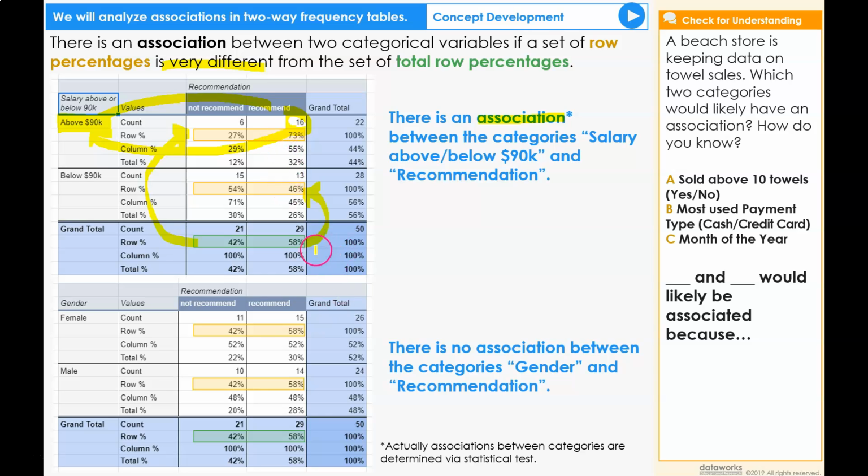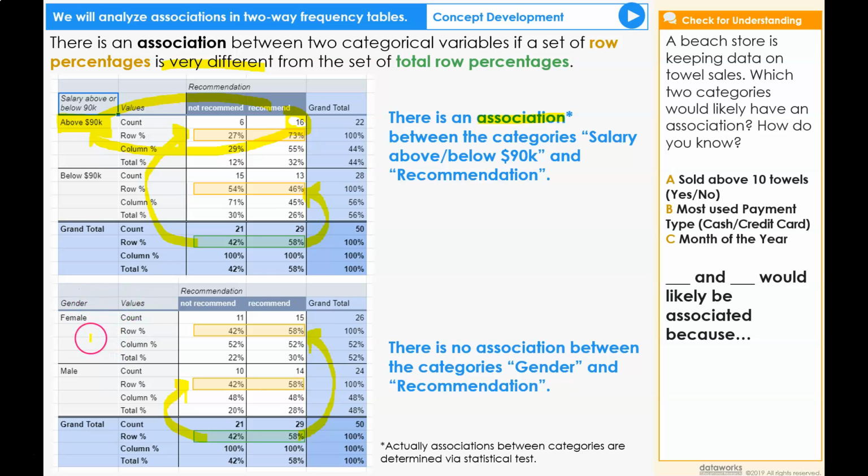In the second two-way frequency table example, we have two categorical variables, the gender of the individual, female or male, and their recommendation whether or not to get a student loan. Here the total row percentages are 42% and 58%. And if we compare that versus the row percentages for both groups, we see that they appear to be identical. The calculations created by the tables are rounded to the nearest percent. So this two-way frequency table suggests that there is no association between the categories gender and recommendation.